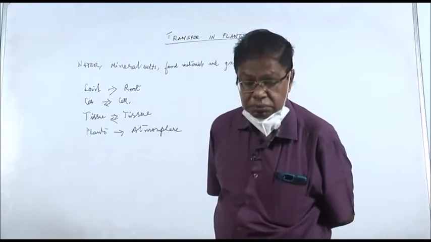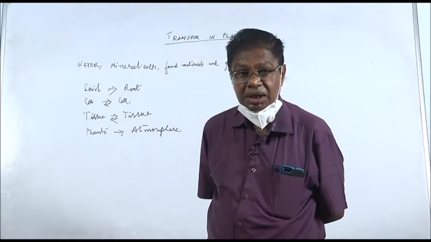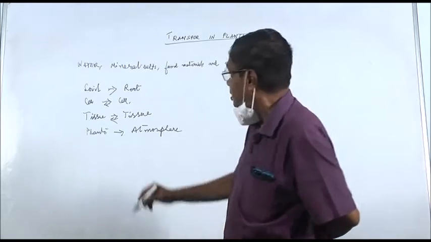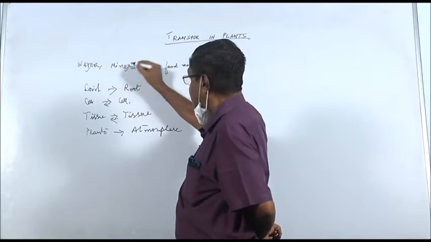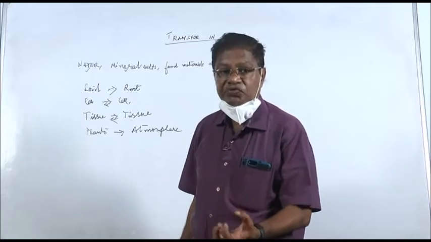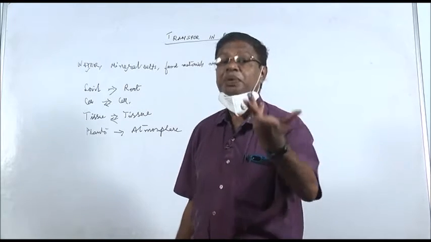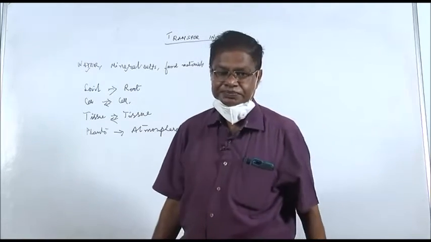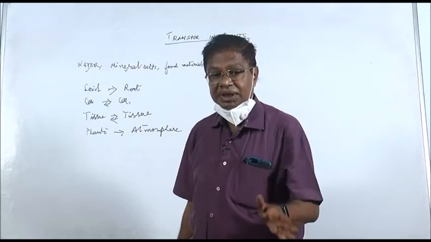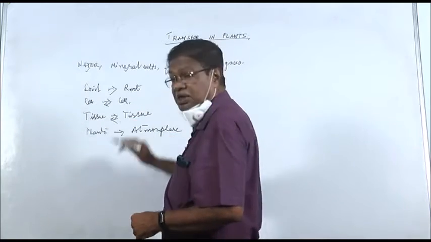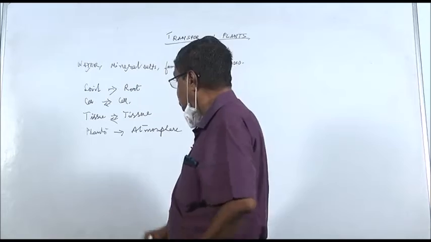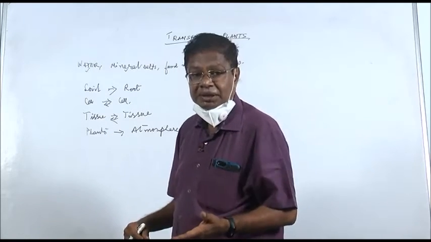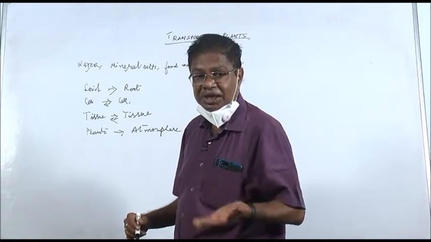Now, what is soil to root? Water and minerals are moving from the soil to the root and then to all parts of the plant. These water and minerals move by cell to cell transport and tissue to tissue transport, and the tissues are parenchyma, xylem, phloem.